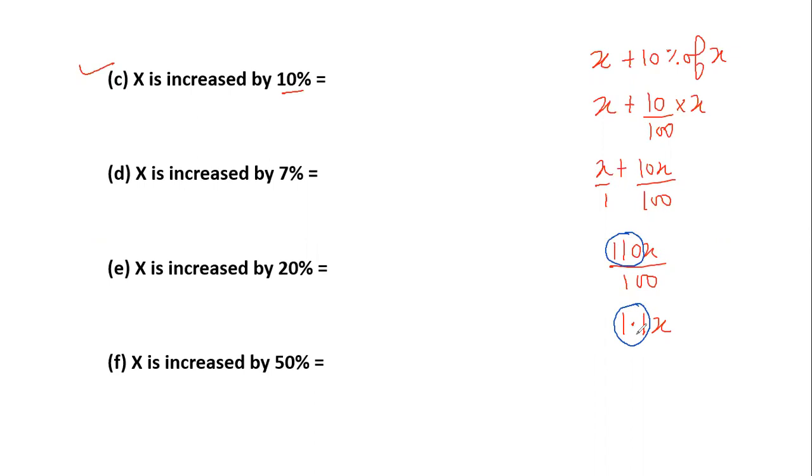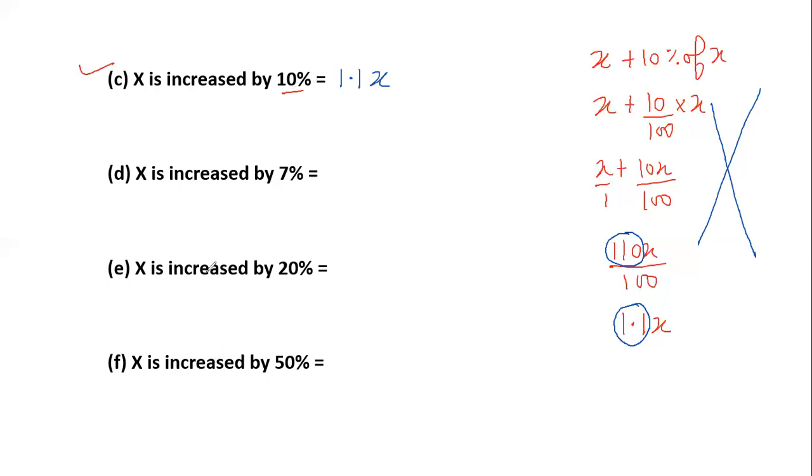Divide by 100, so you'll get 1.1. And it will always remain the same. So by now you should remember that you don't have to do this every single time in your SAT. Whenever you see something is increased by 10%, you should directly know that it will actually be 1.1 times X. Now the original has no role to play here. Original will still be X. You just multiply it with 1.1.